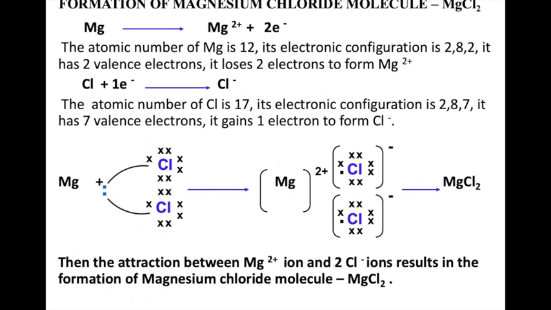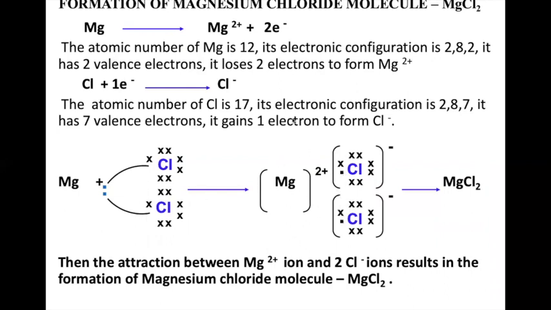Similarly, we'll be talking about magnesium chloride. Magnesium over here, you can see it has just moved on this side. So how many valence electrons are there? 2. Chlorine has got 7 valence electrons. Another chlorine has got 7 electrons, because 1 chlorine can accept only 1 electron. That is why we have kept 2 chlorines. Each chlorine will be accepting 1 of the 2 valence electrons of magnesium. So 1 will go over here, 1 electron will go over here.